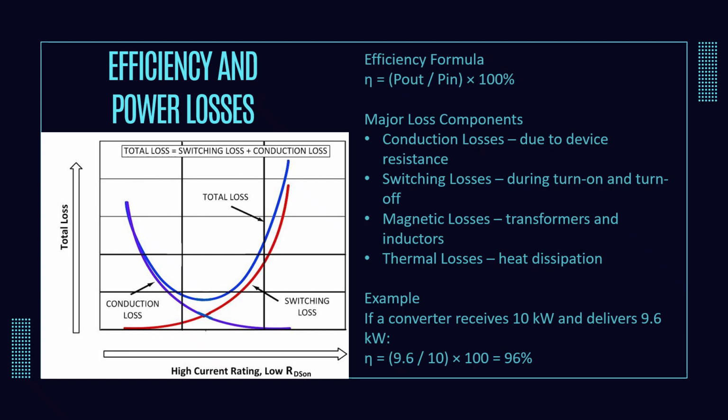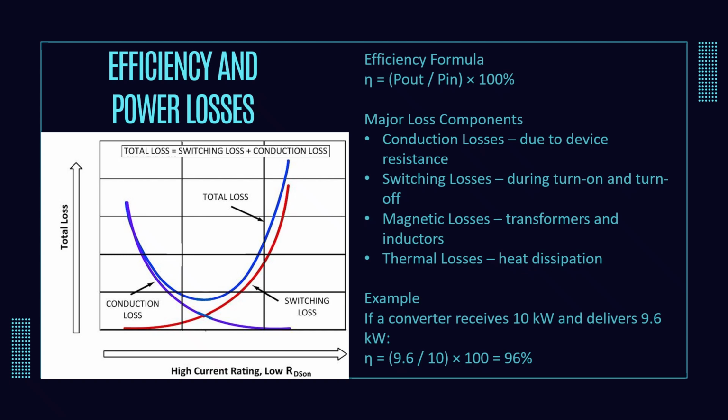For example, increasing efficiency from 95% to 97% in, let's say, a 100 kilowatt converter reduces power losses by nearly 40%, resulting in lower cooling requirements, improved reliability, and reduced operating costs.